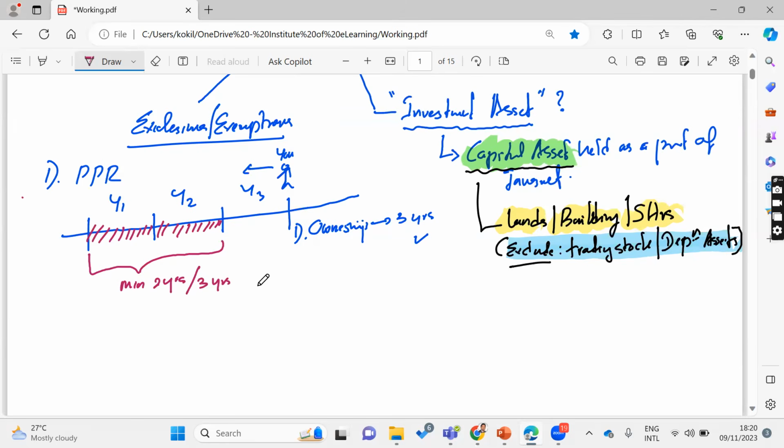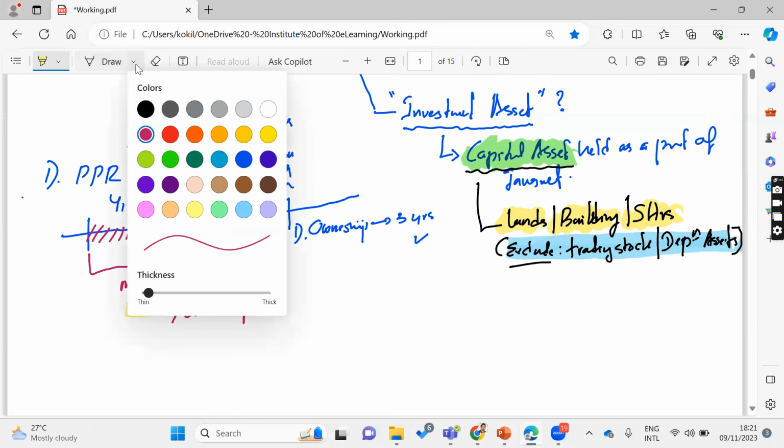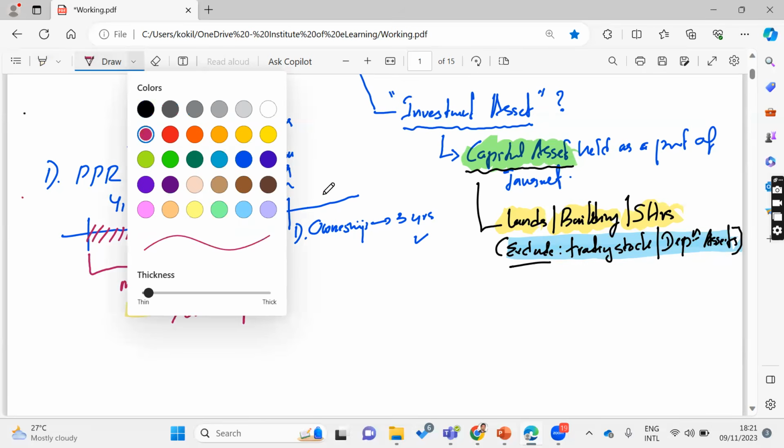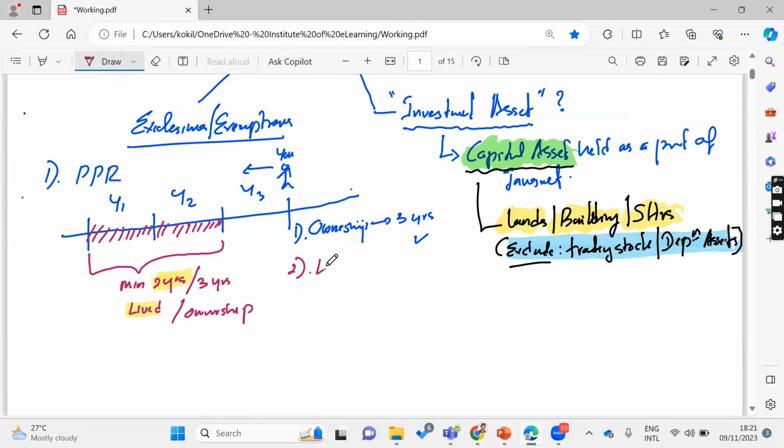If you occupied at least 2 years out of the 3 years of ownership, then it is exempt. Such capital gain tax is exempt. Within the 3 years of ownership, if you have lived at least 2 years, then in that context we can consider it exempt. So ownership and lived, occupied 2 years.